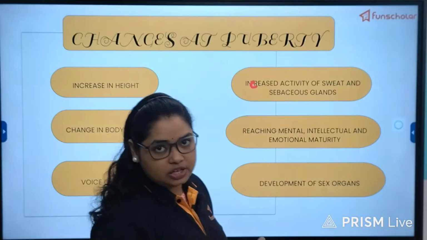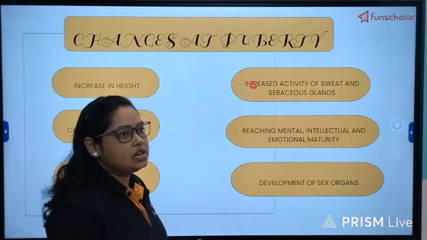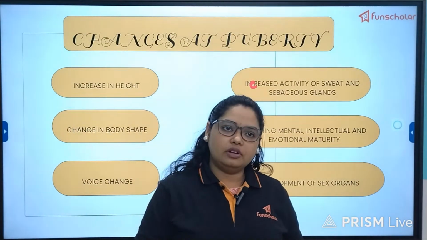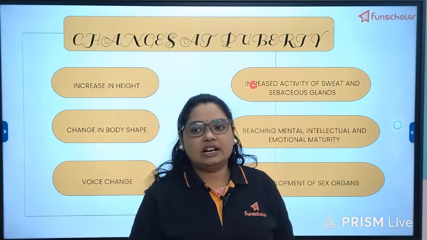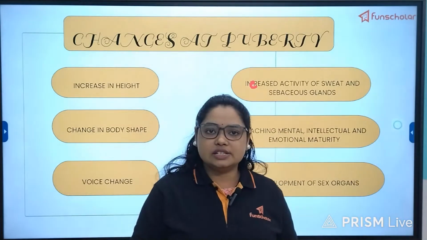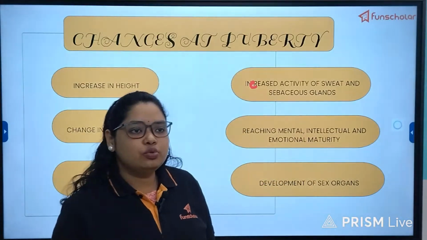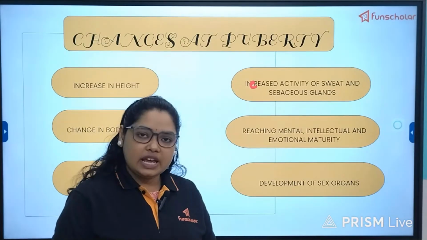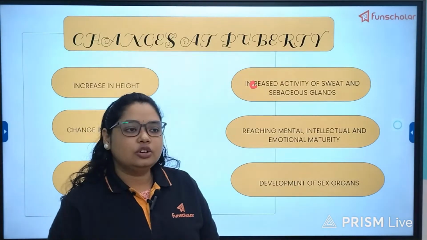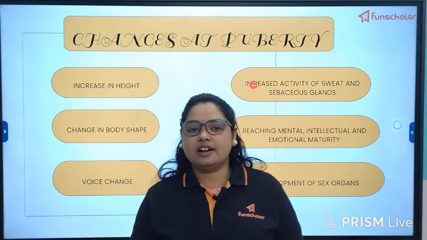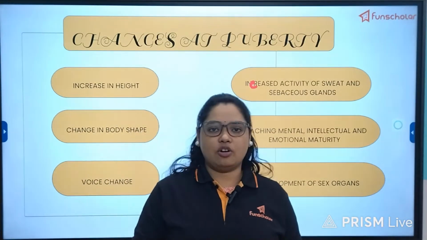and then reaching mental, intellectual and emotional maturity. When we are children, we are not capable of understanding any crisis situation or a situation which demands us to handle peacefully or calmly. But as we age, we try to actually assess the situation present around us and act accordingly.